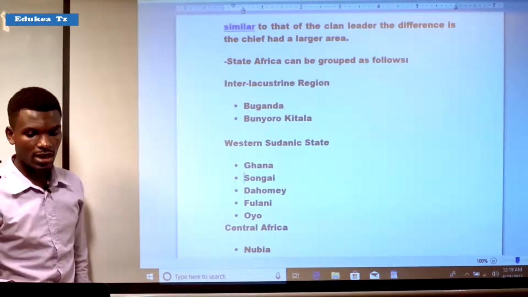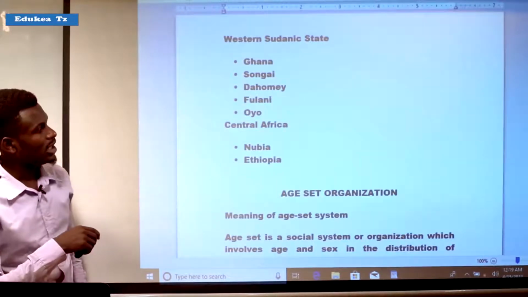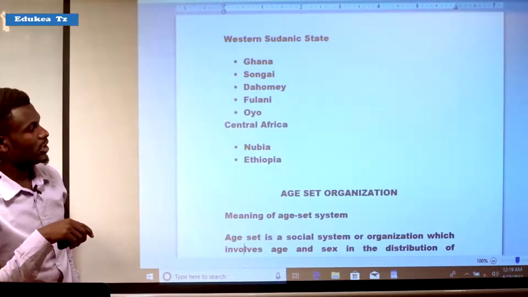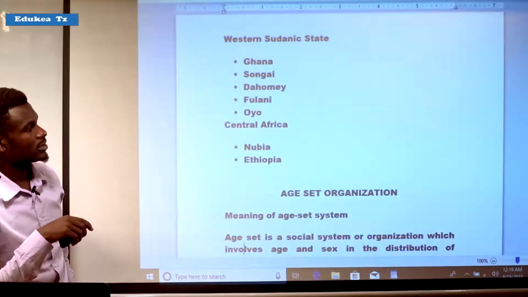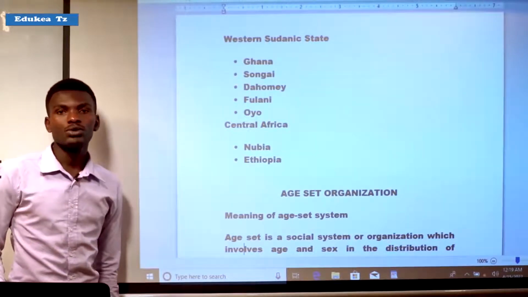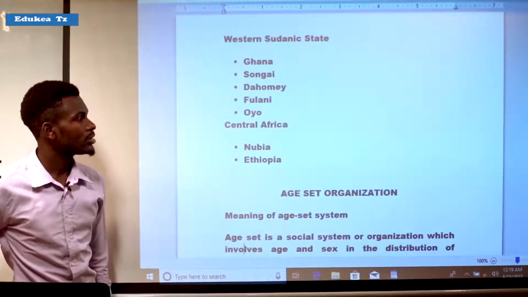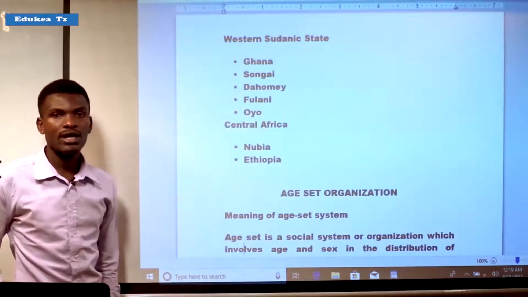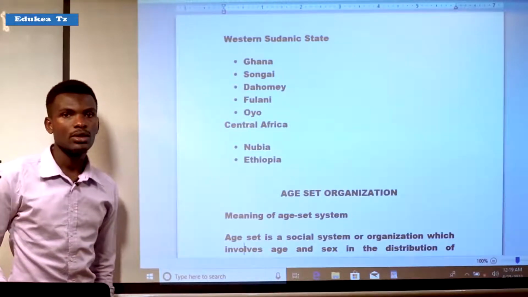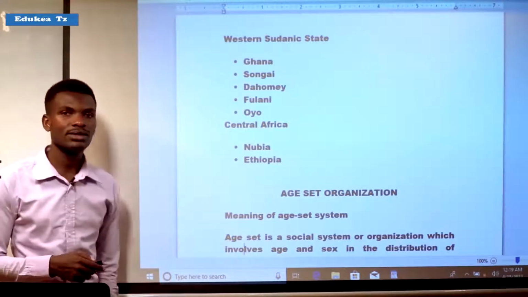There were also other states in Northeast Africa, which were Nubia and Ethiopia. And there were forest states, like Asante or Ashanti, and the Lunda and Luba states.